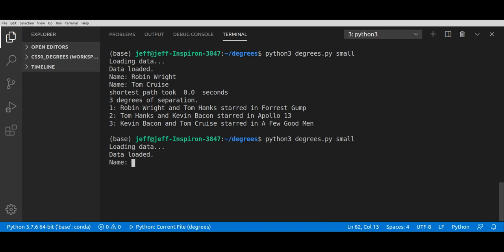Now we're going to run it again, and this time we're going to look at Robin Wright again, but I have to spell it right.